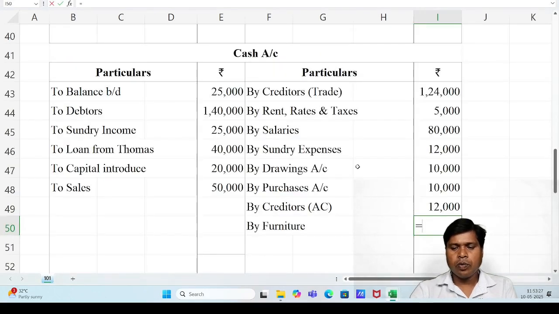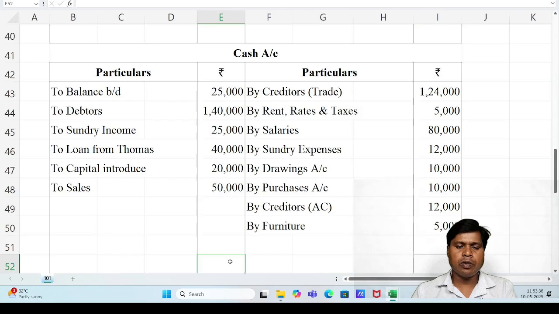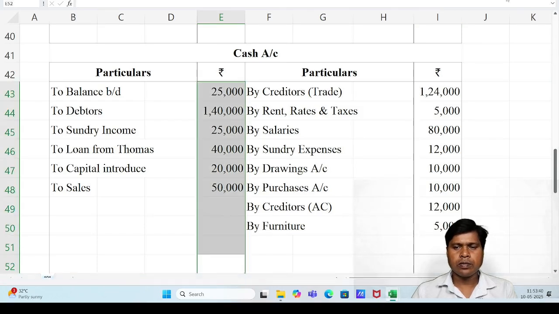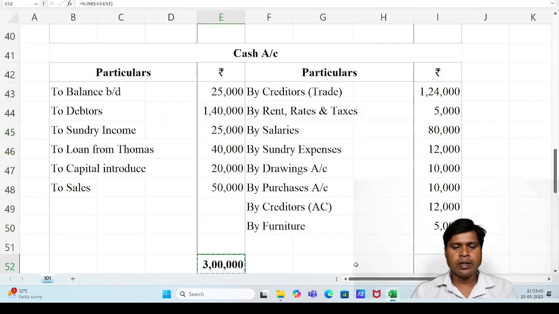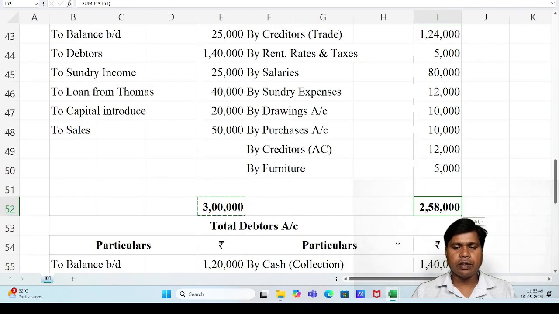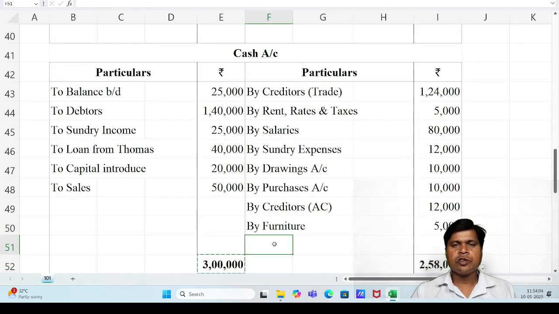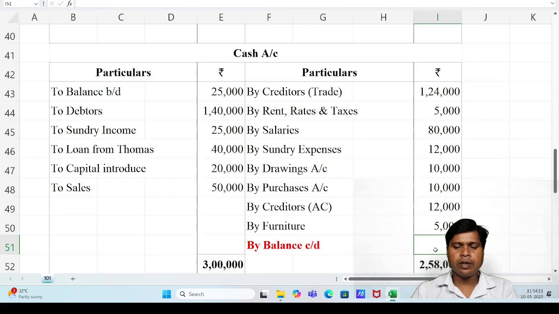Write only 5000, which is the difference between the opening balance and closing value of the furniture. After this, we can close the cash account. Debit side total is 3 lakh. Credit side total is 2 lakh 58,000. So the difference comes to the credit side as balance carried down, as shown by red color.